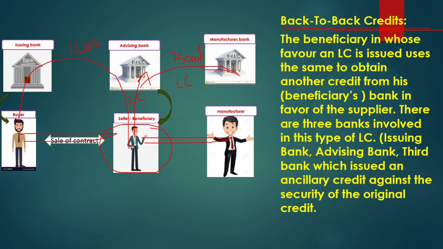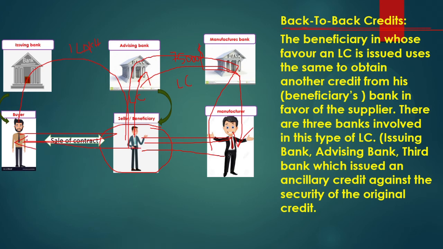This will go to the manufacturer, and the manufacturer gives it to the manufacturer's bank. The same process happens here. The shipment will go, and this document is given to the manufacturing bank, and the manufacturing bank will give it to the advising bank, which will give it to here. So the goods will be received immediately, and these goods will move to the buyer.